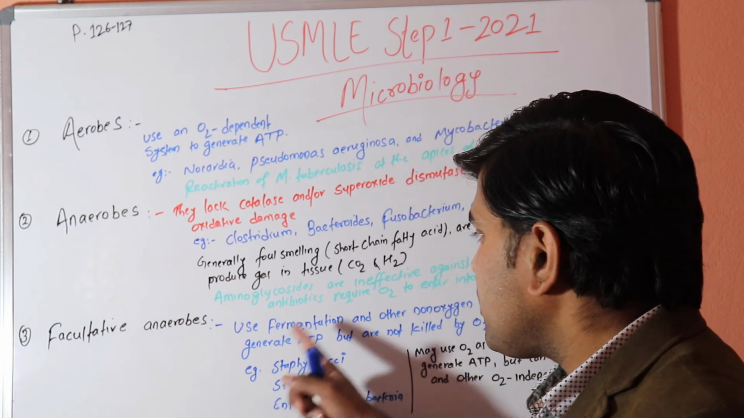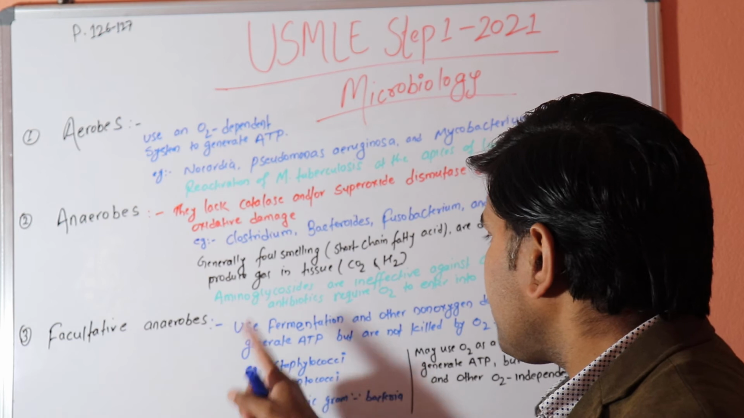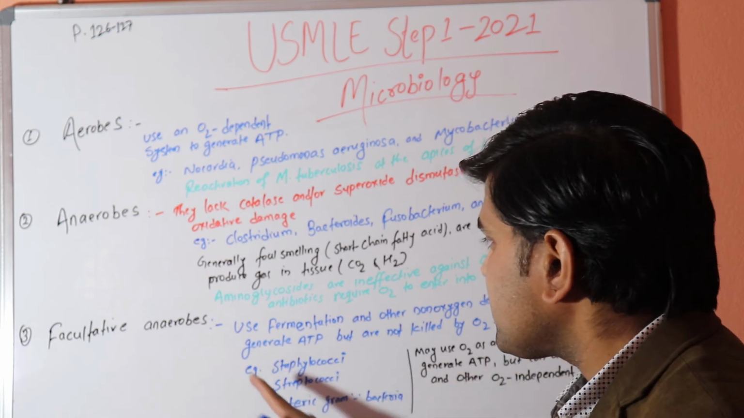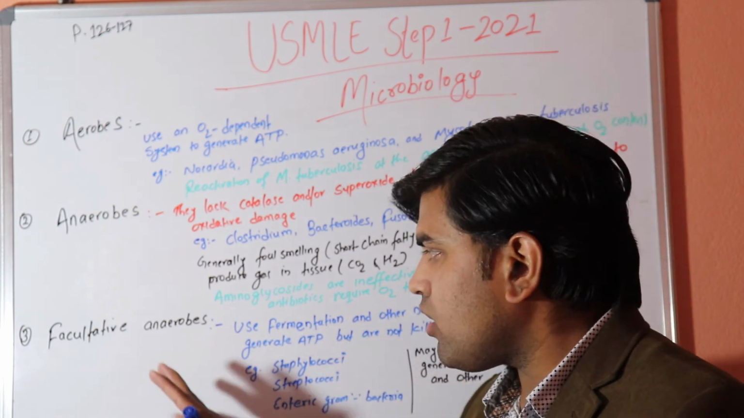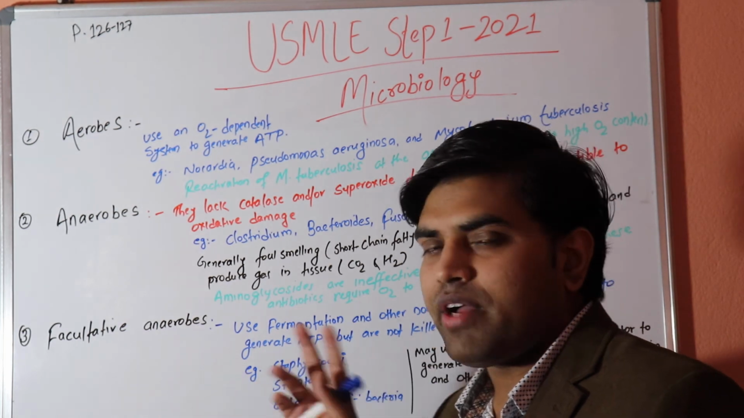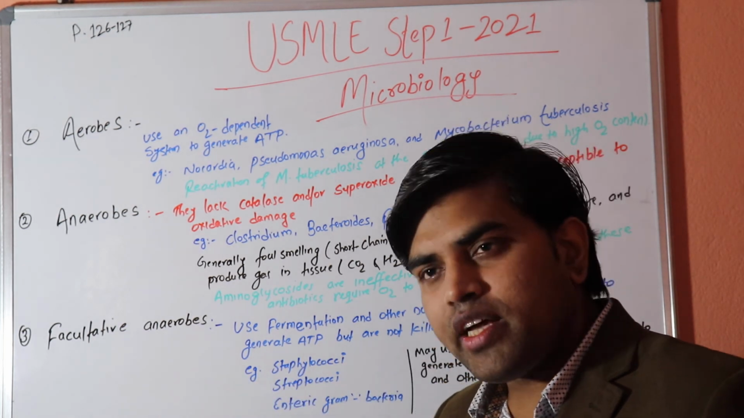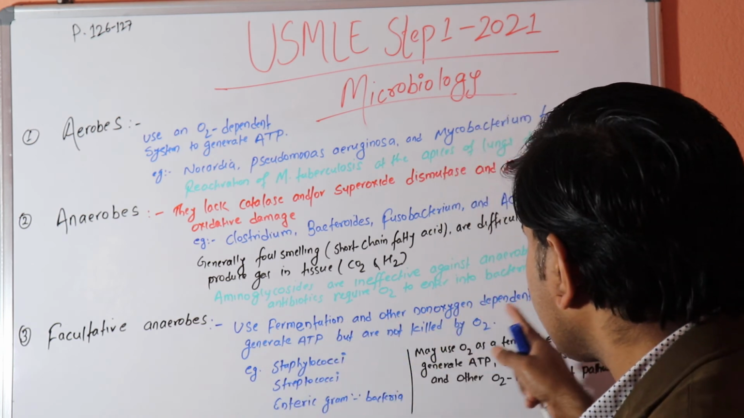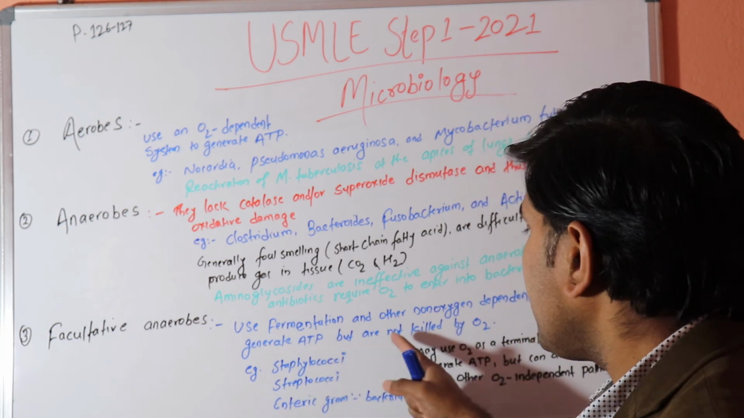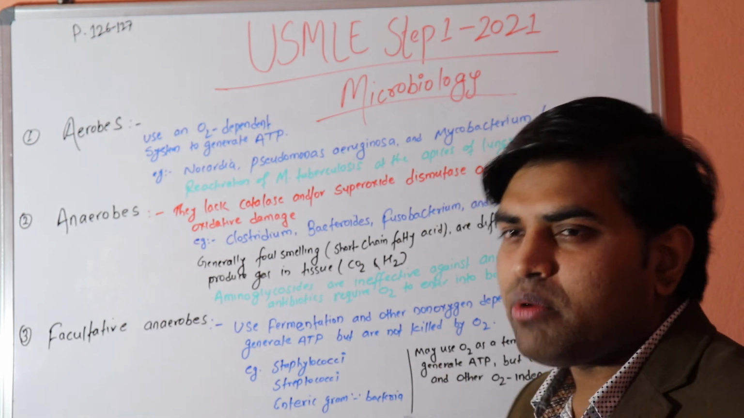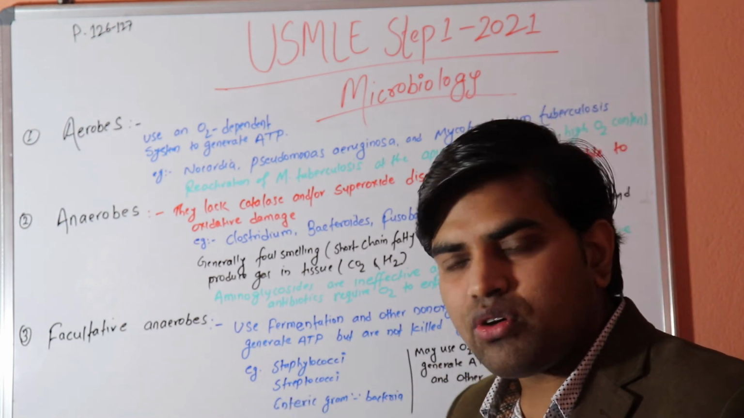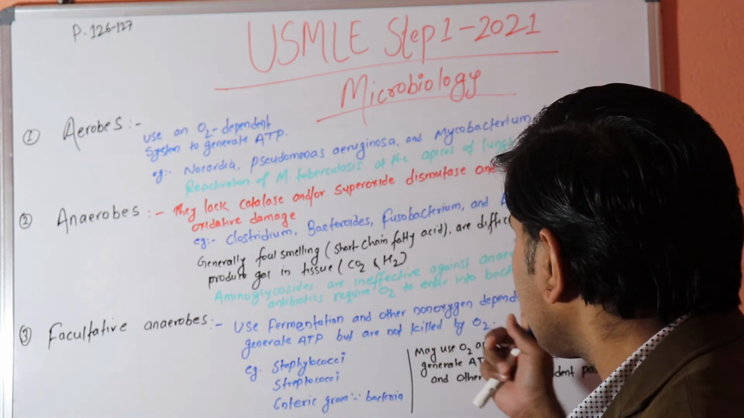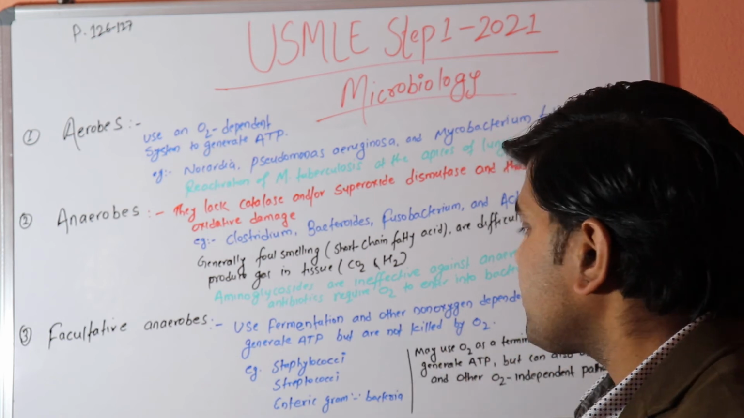Okay. Now we come to the facultative anaerobes. Facultative anaerobes, you have to understand this. This is a very common organism type. All common organisms are facultative anaerobes, because they can survive in any condition. They use fermentation and other non-oxygen-dependent pathways to generate ATP, but they are not killed by oxygen. So when there is oxygen, they utilize the oxygen. When there is no oxygen, they can use fermentation and other non-oxygen-dependent pathways to generate ATP.